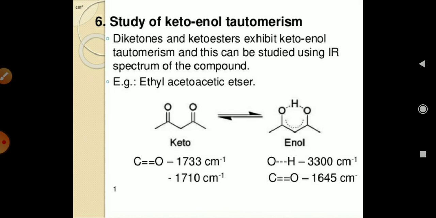But in the enol form the frequencies change. You will get one peak for the OH group at 3300 cm⁻¹, and the C=O frequency at 1645 cm⁻¹. So these are some applications of IR spectroscopy. Thank you very much.